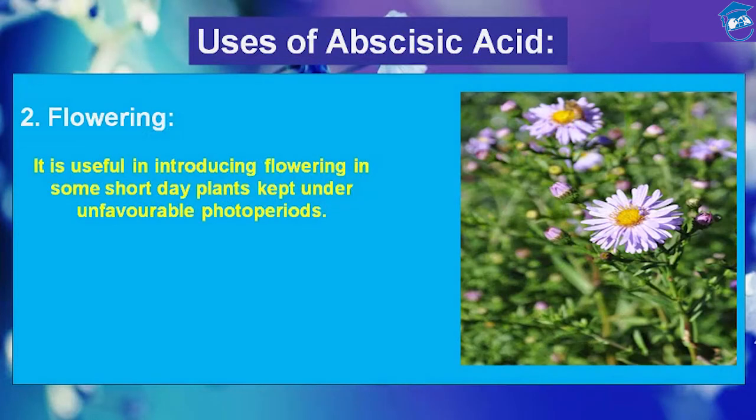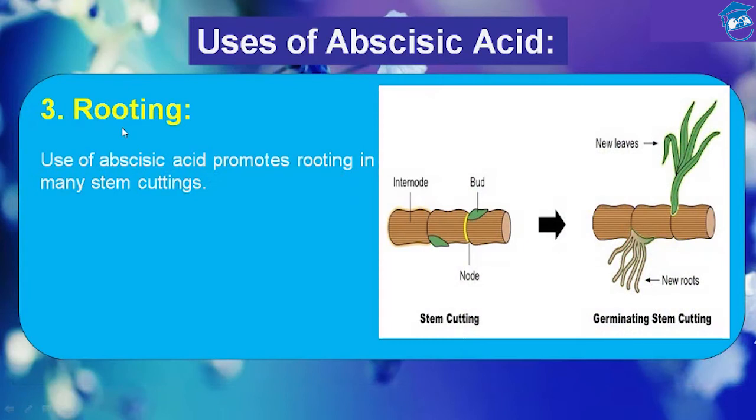Let's see another usage of abscisic acid, and that is flowering. It is useful in inducing flowering in some short day plants which are kept under unfavorable photoperiods. I'll explain what short day and long day plants are, but in my next section of the presentation. But for the time being, just know that abscisic acid is used in flowering. The third is rooting.